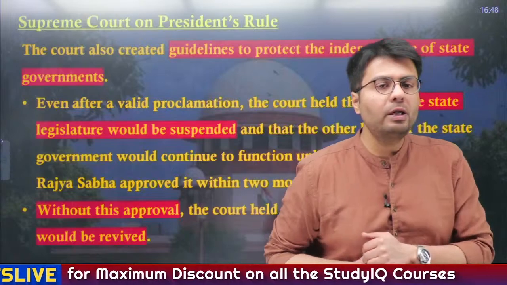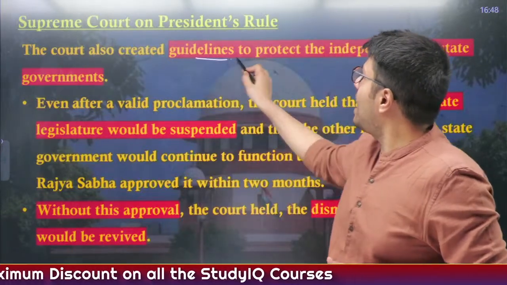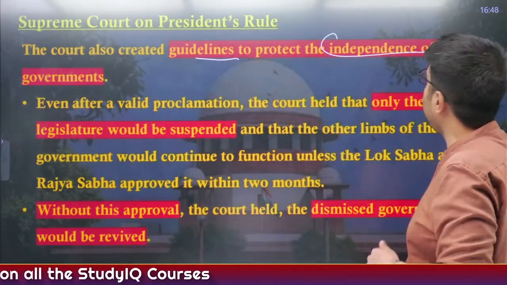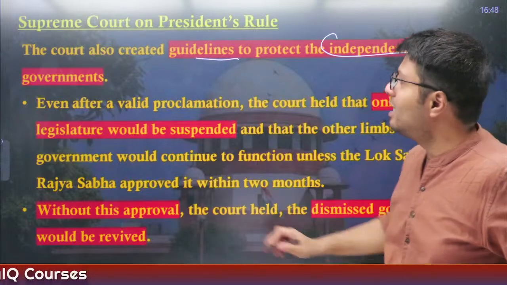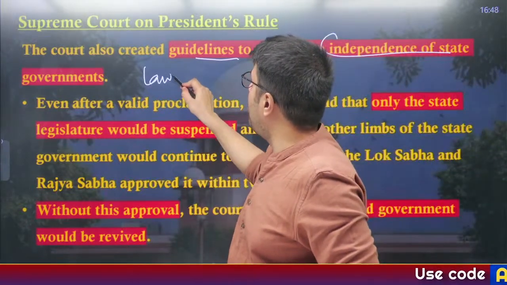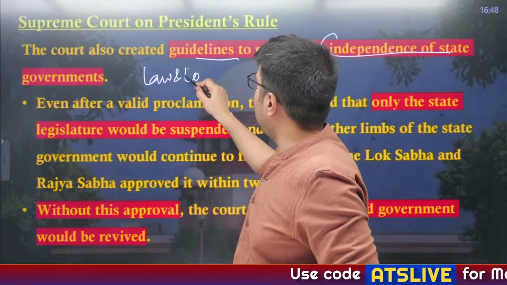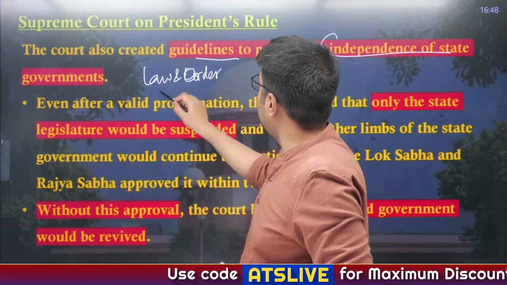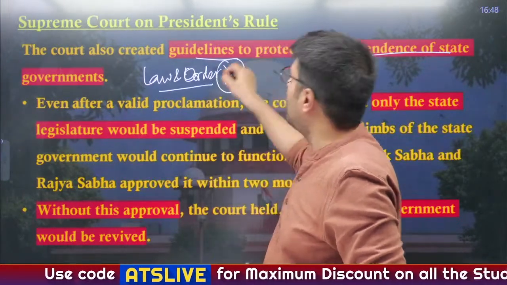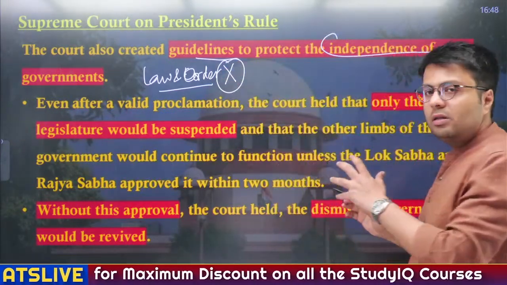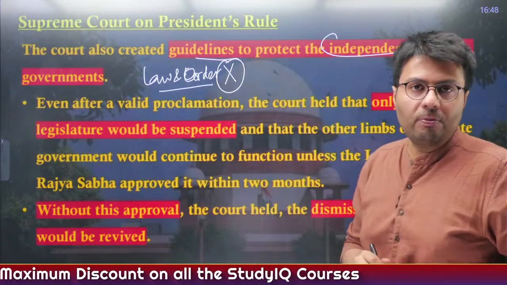Also, the Supreme Court gave certain guidelines which were necessary to protect the independence of state governments. So, it stated that matters relating to law and order, if the law and order of a state was bad, was it a ground for imposing President's Rule? No. So, it highlighted that such grounds can't be cited as a reason to impose President's Rule.